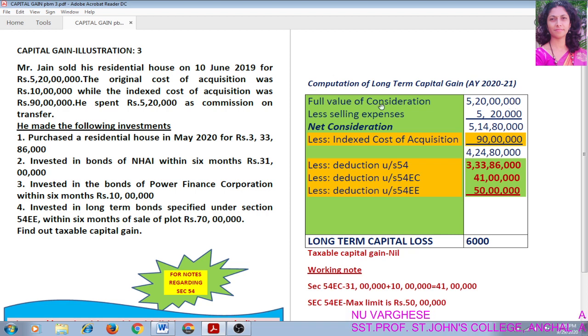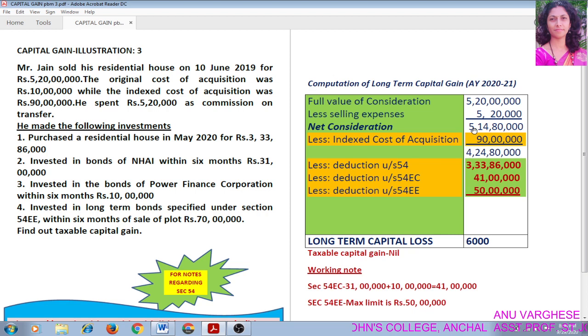From that we have to deduct selling expenses if any. In the question it is clearly stated that he spent rupees 5,20,000 as commission on transfer. So this amount is selling expense. So we can deduct selling expense rupees 5,20,000. Now we are getting 5 crore 14 lakh 80,000.